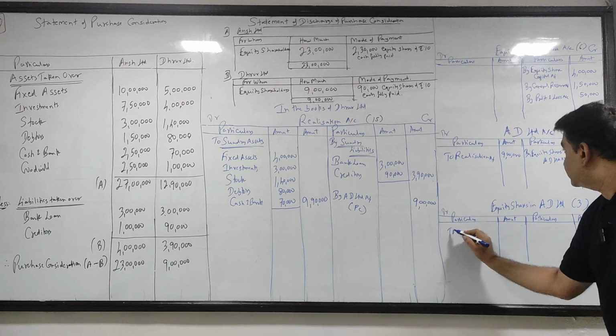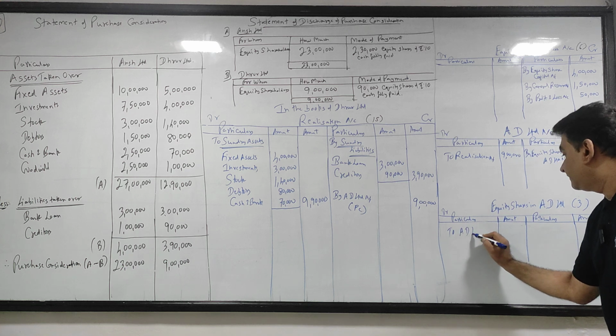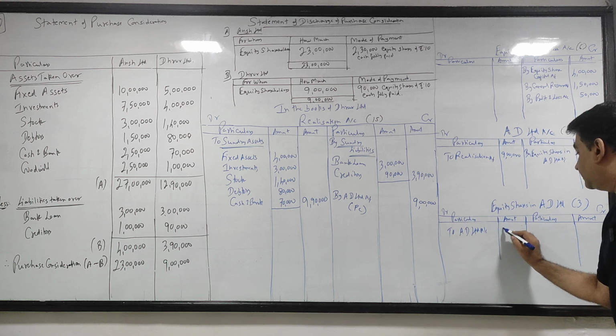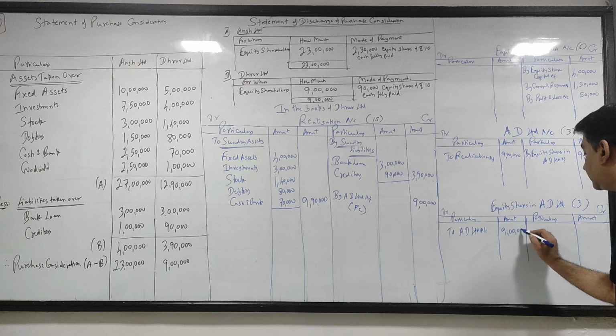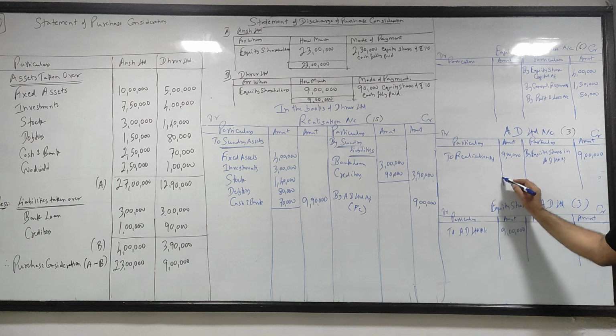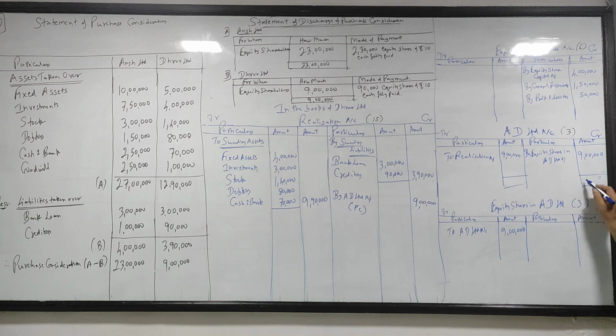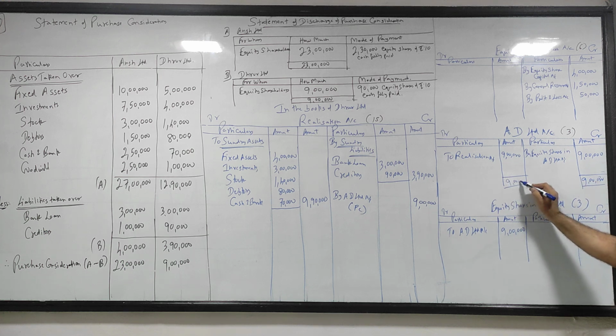So equity shares debit, to AD Limited account 9 lakhs. This AD Limited account now gets closed.